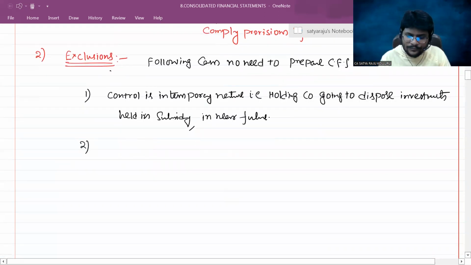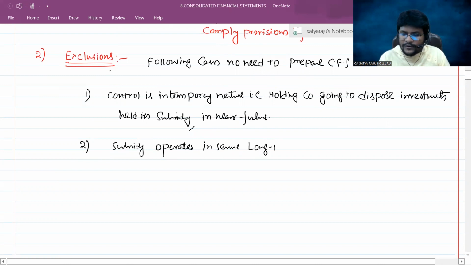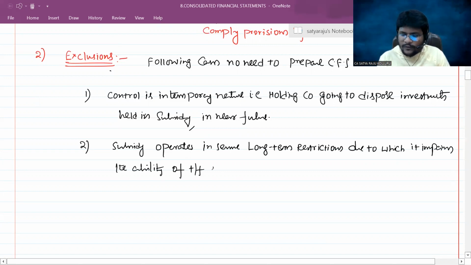Next, coming to point number 2. The subsidiary operates in severe long-term restrictions, due to which it impairs the ability of transfer of funds to its holding company.